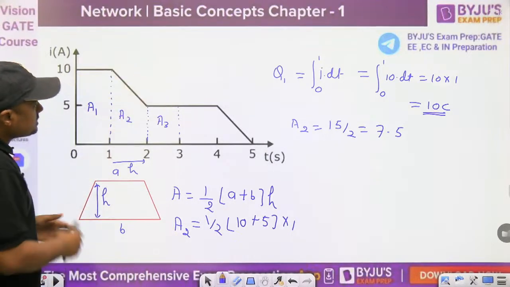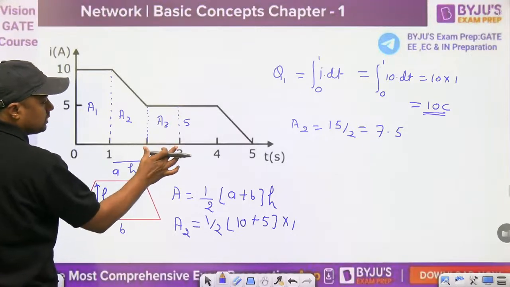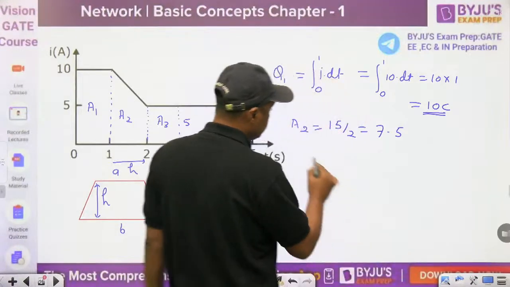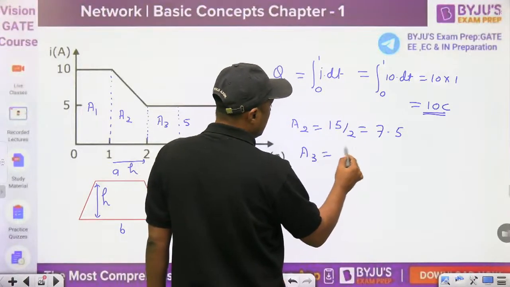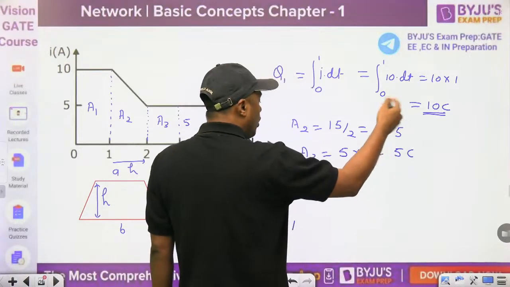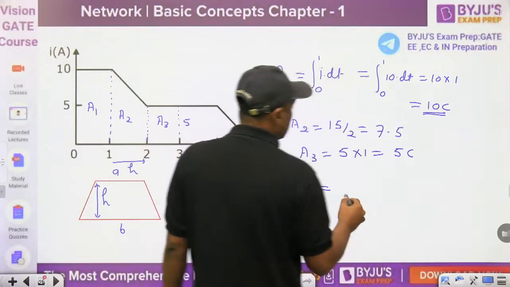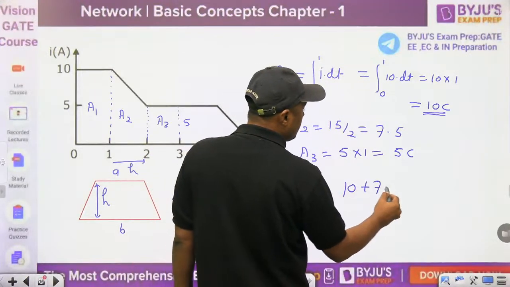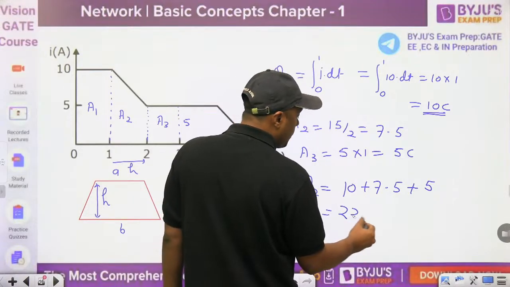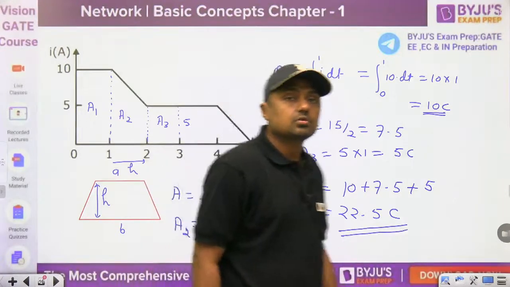Now, third, A3. What is the area of this? This height is 5 and this width is 1. So A3 is 5 into 1, that is 5 coulomb. Now please add all these. What is the charge up to 3 seconds? 10 plus 7.5 plus 5, and you will get 22.5 coulomb, and that is the answer. That is the answer, 22.5.